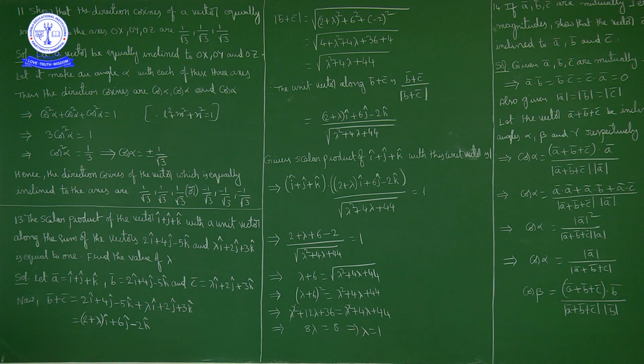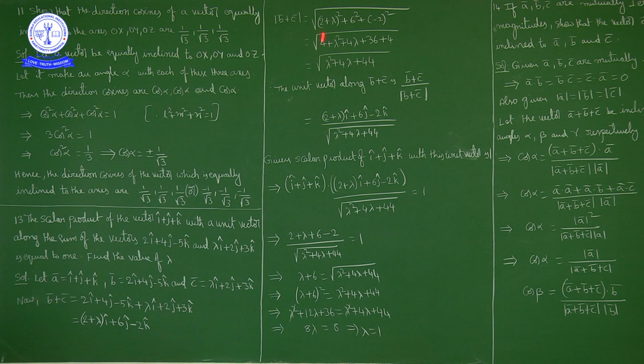Now the magnitude of b bar plus c bar. It is the square root of, here the i component is 2 plus lambda, the j component is 6, the k component is minus 2. So the magnitude is the square root of (2 plus lambda) whole square plus 6 square plus (minus 2) square.